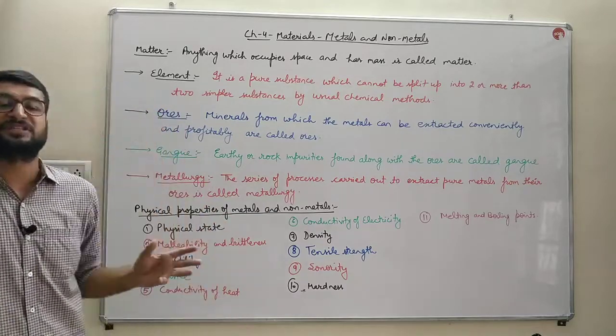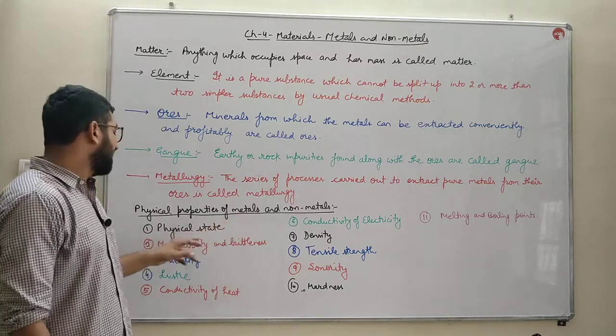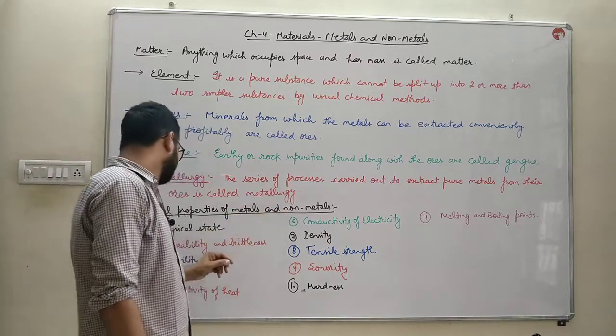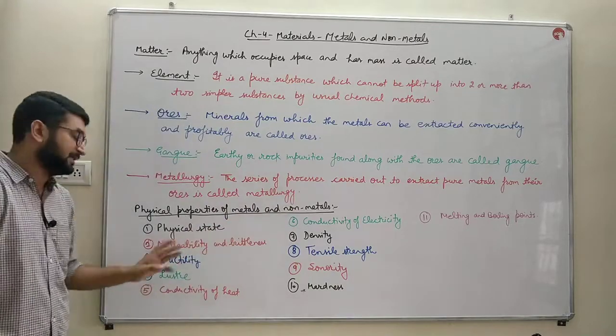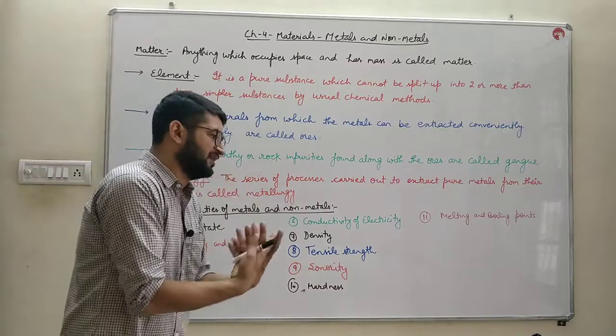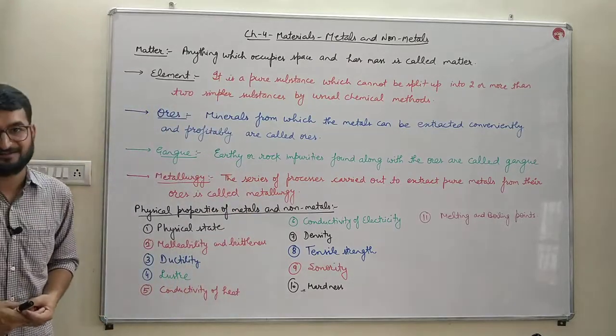जब उनको hammer से पीटते हैं तो वो powdered form में convert हो जाते हैं. So metals are malleable, non-metals are brittle. They are non-malleable basically. Next is ductility. Metals are ductile in nature. They can be easily withdrawn into fine and thin wires.